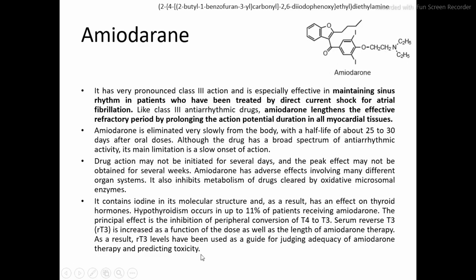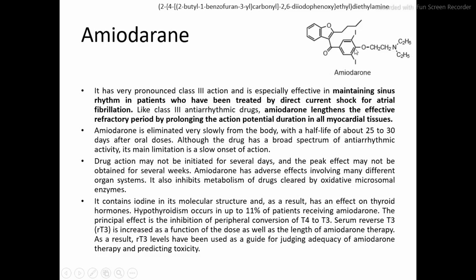The IUPAC nomenclature starts with 2 dash. Can anyone tell me what the 2 dash is? They consider the amine as the functional group, so carbon number 1 and carbon number 2, so this is the 2 dash.